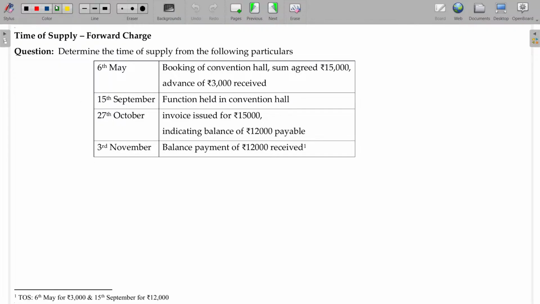Now, determine the time of supply from the following particulars. Booking of convention hall, sum agreed 15,000, advance received 3,000. Advance, forget about it. On 15th September, function held in the convention hall. So, what about the time of supply? Supply of service being 15th September. Then what about the invoice date? Invoice date as per section 31 being 15/9, add another 30 days. So, 15/10 will be the invoice date.